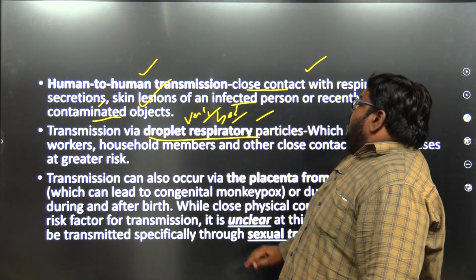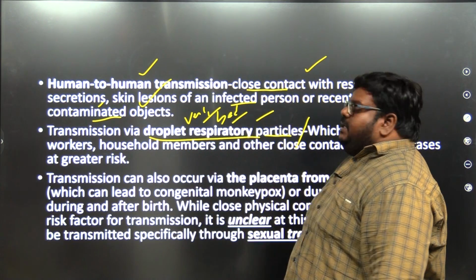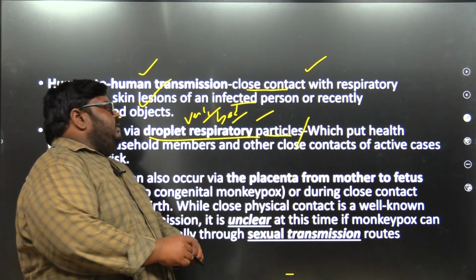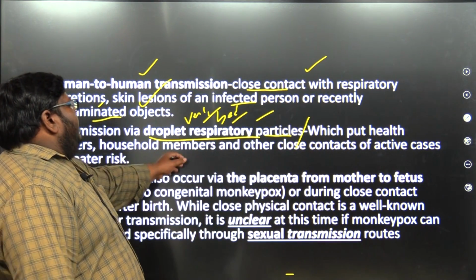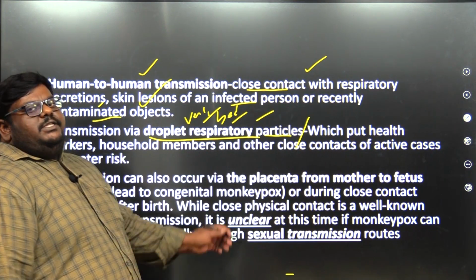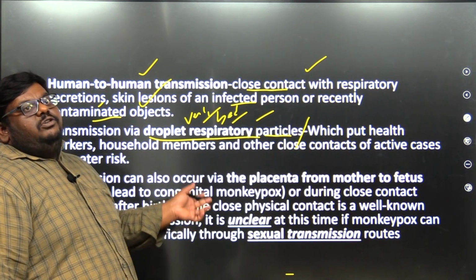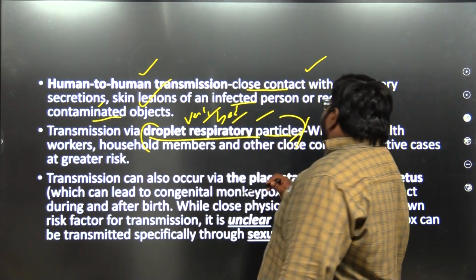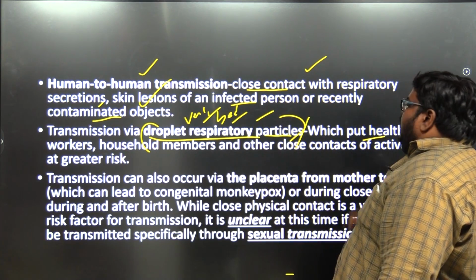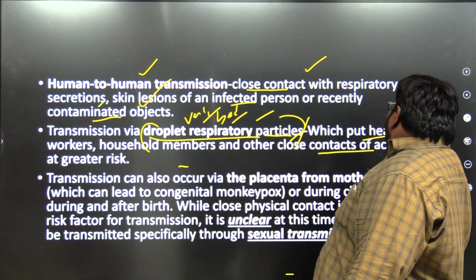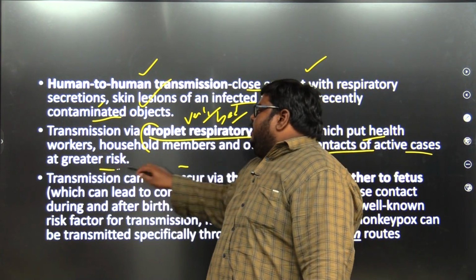Transmission via droplet respiratory particles. Why did we use masks in COVID-19? Because it is droplet respiratory particles which might infect us. In the same way, we may now get this zoonotic disease because droplet respiratory particles might infect us, which puts health workers, household members, and other close contacts of active cases at great risk.